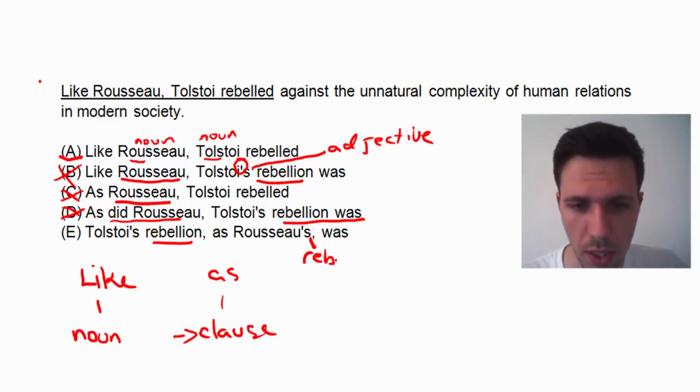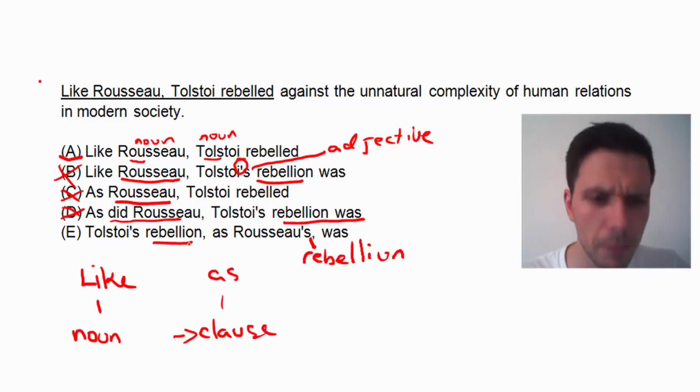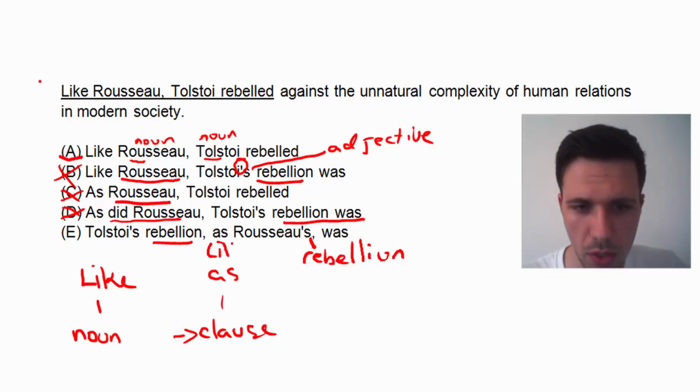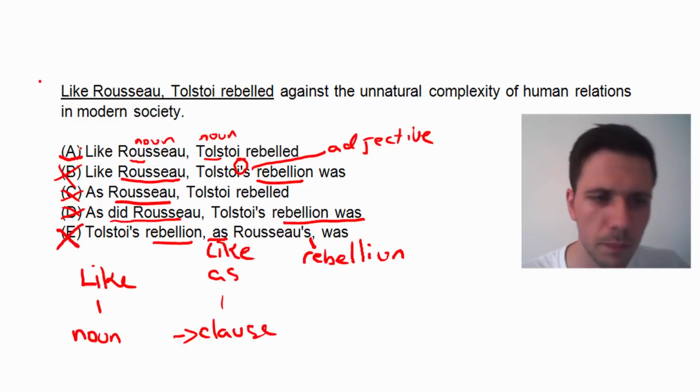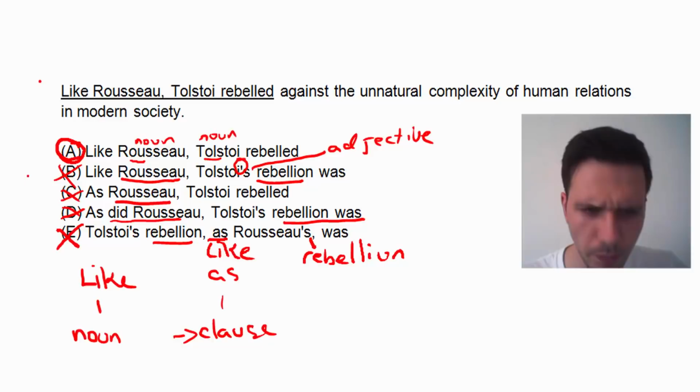It's implied here that we're talking about a rebellion. So that's not the problem. But we know that rebellion is a noun. So if rebellion is a noun, we're going to need to compare them with the word like. So that's going to make E incorrect. It needs to use like and not as. E is wrong. So that leaves us with A again as our answer.